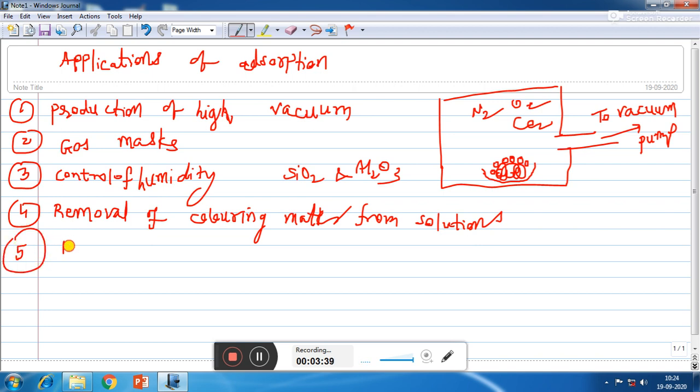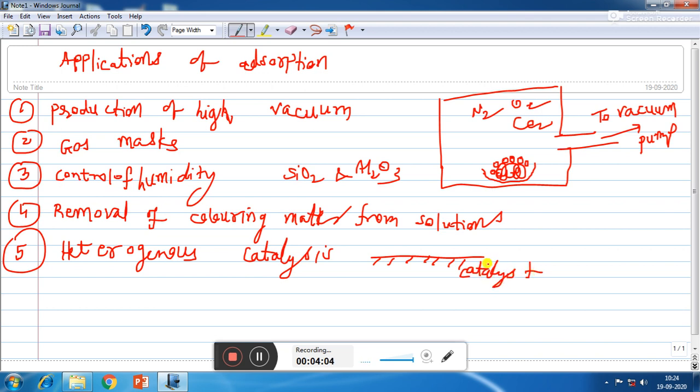Fifth application is in heterogeneous catalysis. In order to increase the rate of reaction, reactants are adsorbed on the surface of the catalyst. So a solid catalyst is there, which will provide a surface to the gaseous reactants to react with each other, and so the rate of reaction will increase.